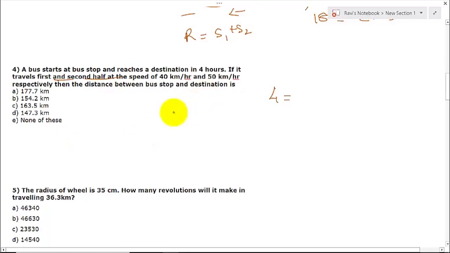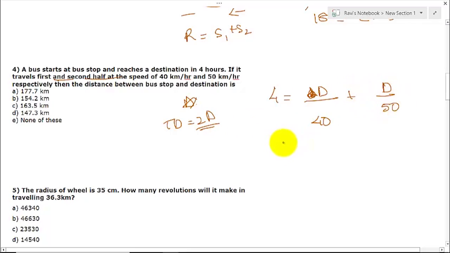So this is how we are going to solve this problem. Assuming the right thing is very important. Here if you assume it D, then you have to take D by 2 here and D by 2 here. So what we are going to do is assume the total distance to be 2D. It will be easier to solve this way. Okay, 2D by speed is how much in the first half? 40, and again not 2D, T, because it is 2D. So half of that will be D, again half 50.